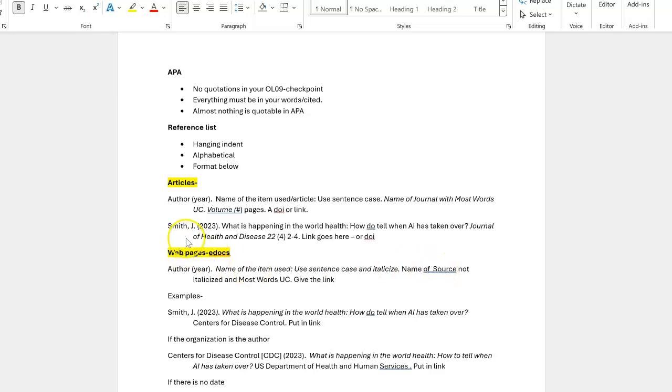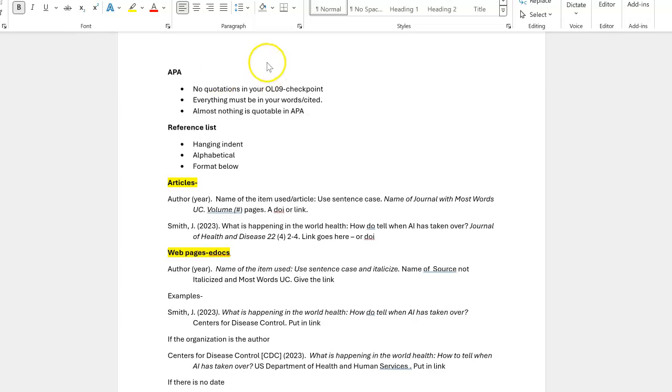So here is an example of what it would look like: last name, first initial, year, then the name of the article in sentence case, the name of the journal, italicized, number, pages, and then a link. In some cases, you will not have a volume and number and pages, but you will have at least one, usually 2.